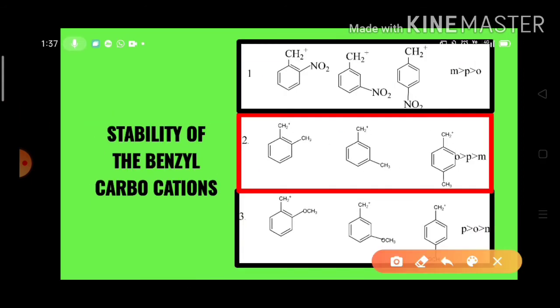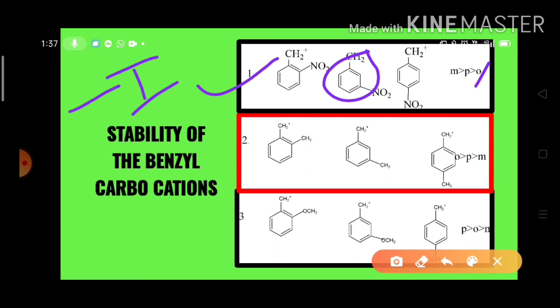Among the nitrobenzyl carbocations, meta-nitrobenzyl carbocation is more stable than the para-nitrobenzyl carbocation, and para-nitrobenzyl carbocation is more stable than the ortho-nitrobenzyl carbocation. That means this is the most stable one, because look here, the nitro group acts as a minus I group